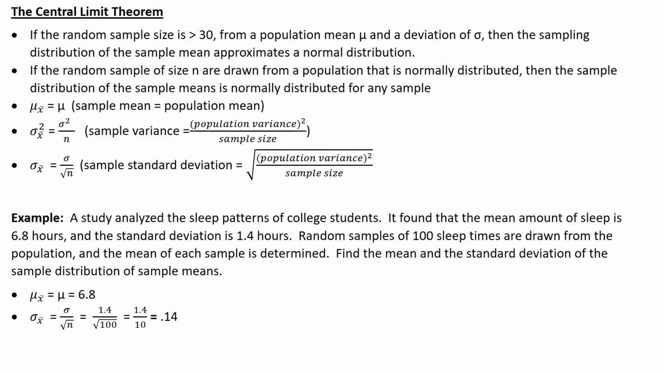In other words, first we're going to assume 6.8 hours. That's the mean number of hours of sleep the student gets. That's the population mean, and we're going to assume the sample mean is the same. The population deviation is 1.4 hours. But we have to find the sample deviation. That is going to be 1.4 hours divided by the square root of 100, which is 10. So my sample deviation is 1.4 divided by 10, which is 0.14.